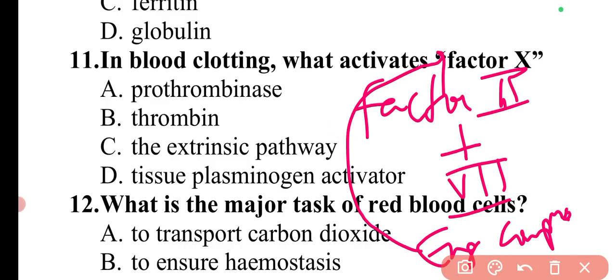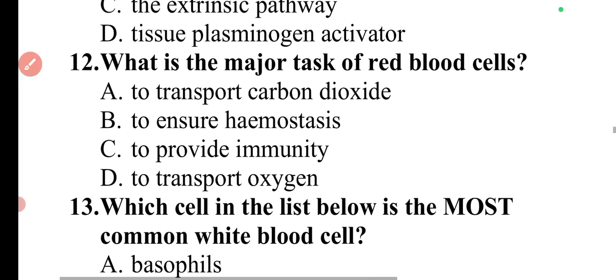So this is the basic process in the activation of factor number 10. I have also included the categorization of all the factors, their different names and their functions. That table I have already added in this particular section, so we can discuss that later after we finish the MCQs. Then we can move to the next question.